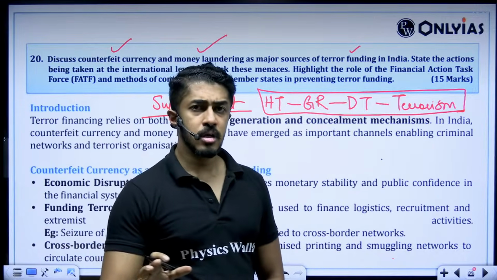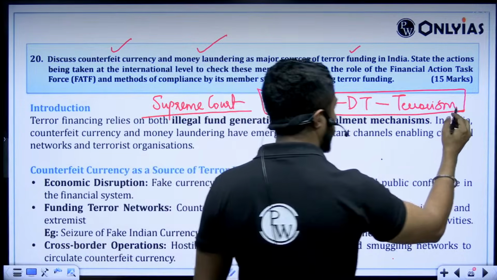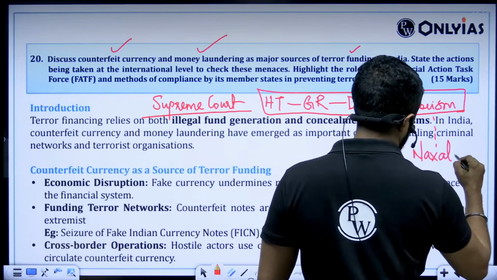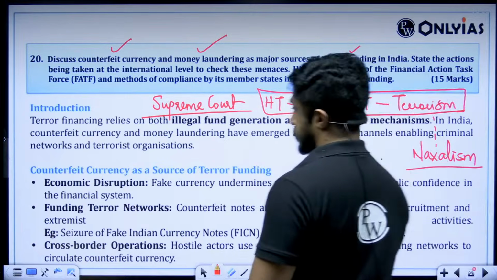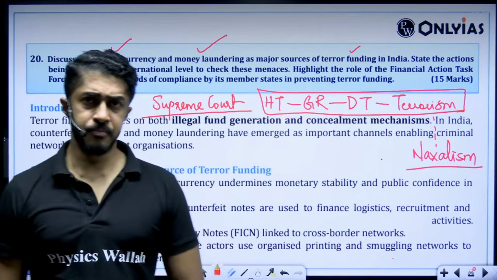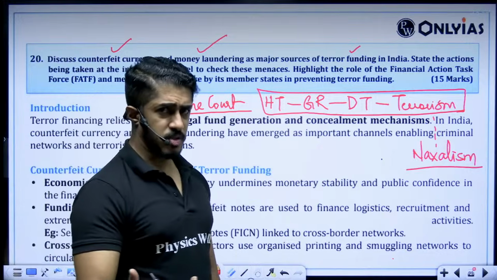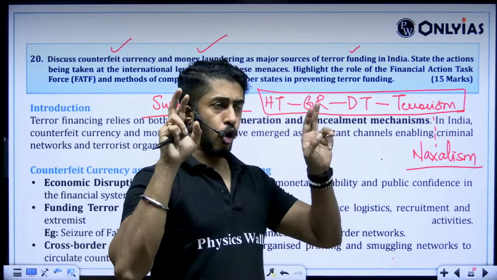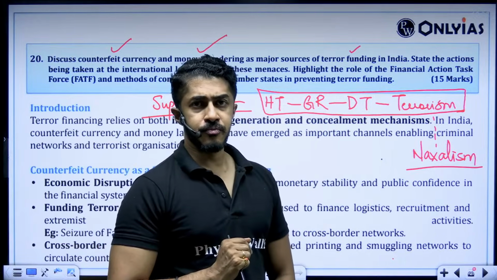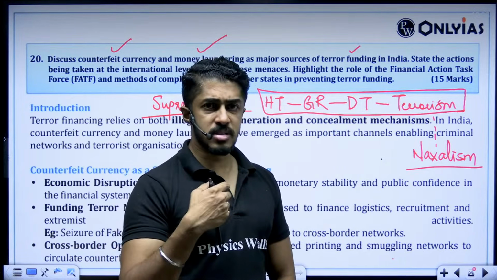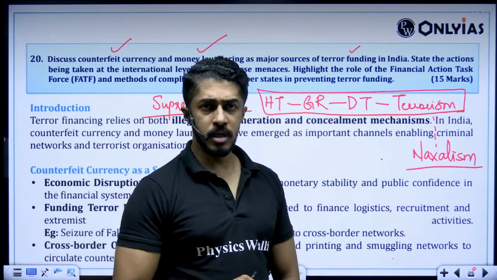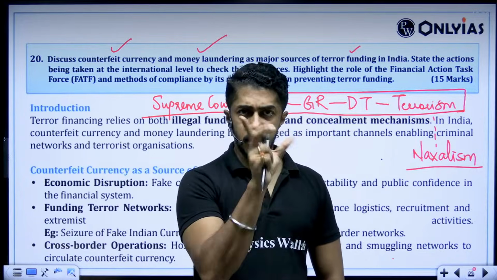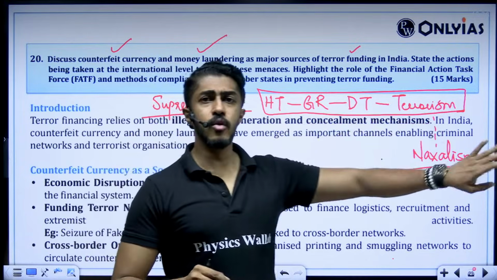Got the picture here? Even under terrorism, again, you can connect it and say Naxalism. That is one added point. Naxalism is also in a way a form of terrorism only. There is no doubt about it. Let us not romanticize Naxalism. Killing our Jawans, killing our CRPF soldiers is not a joke. There is nothing romantic about it. Got the point? So that flowchart you can make.